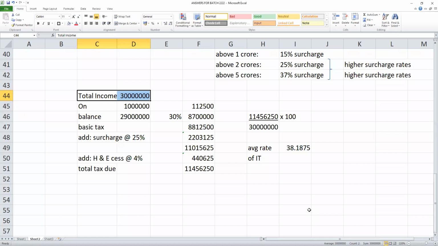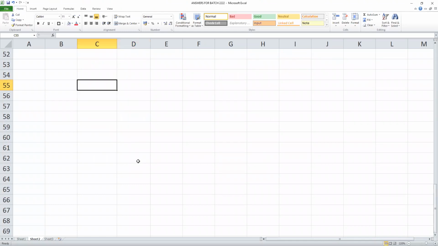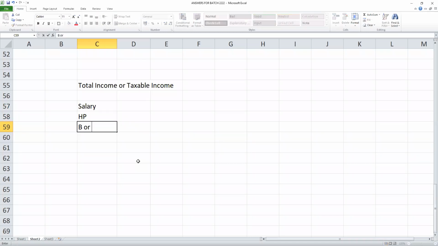I'm asking what do you mean by total income? The revenue from operation and other income, sir. General explanation. Total income or otherwise taxable income means all the 5 heads. For example, salary, house property, business or profession, capital gains, income from other sources. All these will be added.